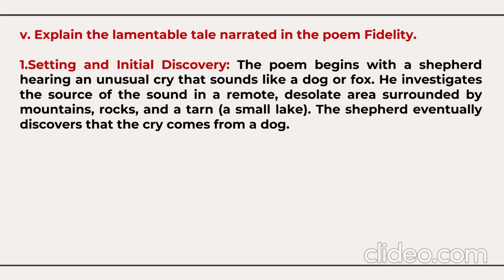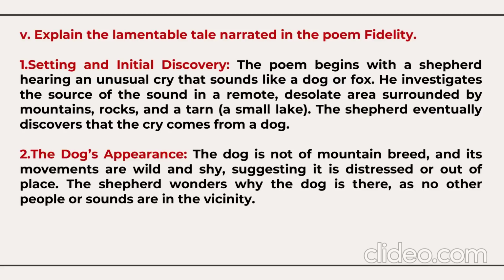The poem begins with a shepherd hearing an unusual cry that sounds like a dog or fox. He investigates the source of the sound in a remote area surrounded by mountains, rocks, and a small lake. The shepherd eventually discovers that the cry comes from a dog. The dog is not of mountain breed. Its movements are wild and shy, suggesting it is distressed or out of place.